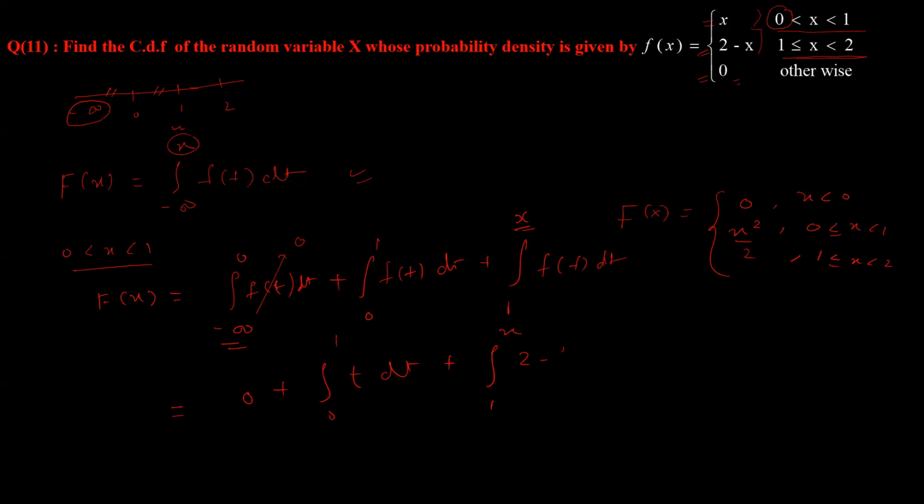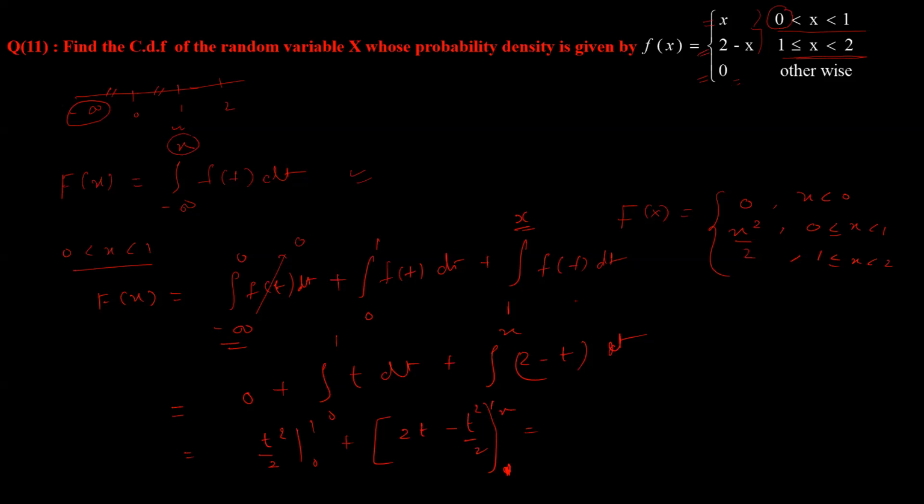So you can calculate: this will be t square by 2 with limit 0 to 1, plus 2t minus t square by 2 with limit 1 to x.